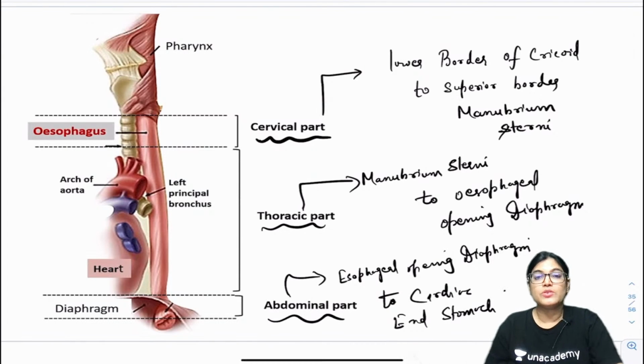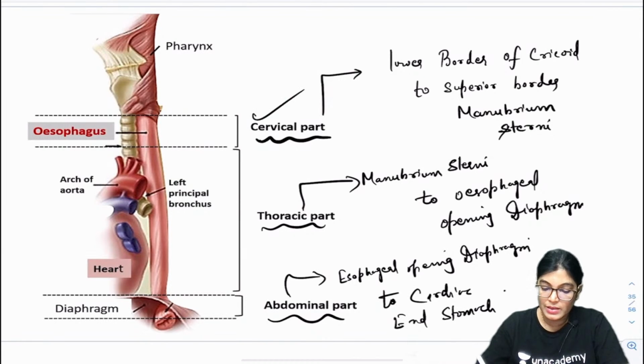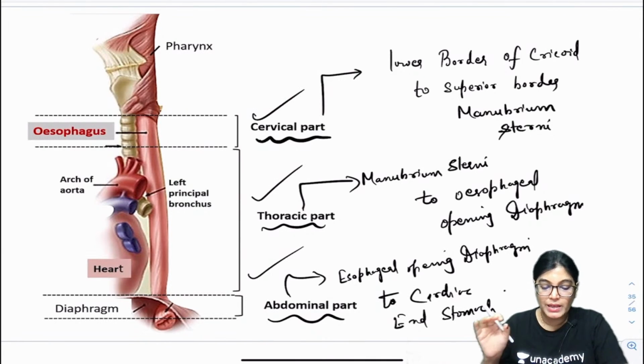Got it? So these are the three parts, and I have written the extent of cervical, thoracic and abdominal parts.